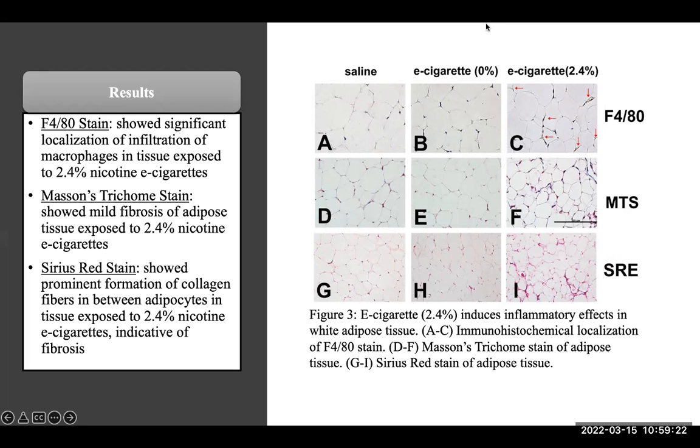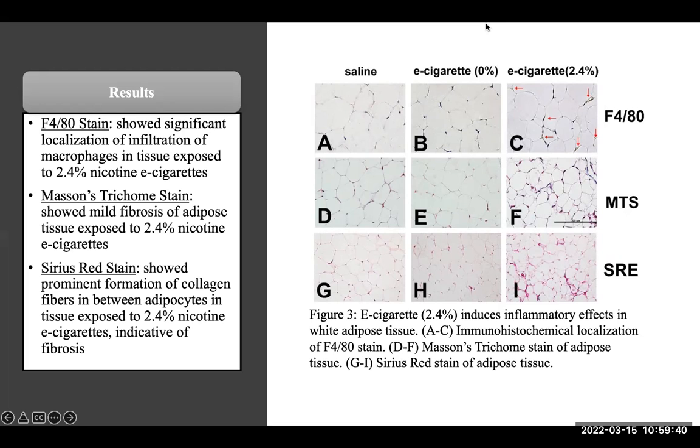In the second row, which corresponds to the Mason's trichome stain, there is an accumulation of the extracellular matrix and adipose tissue in the 2.4% e-cigarette treatment only, or Figure 3F. These accumulations are markers of fibrosis.